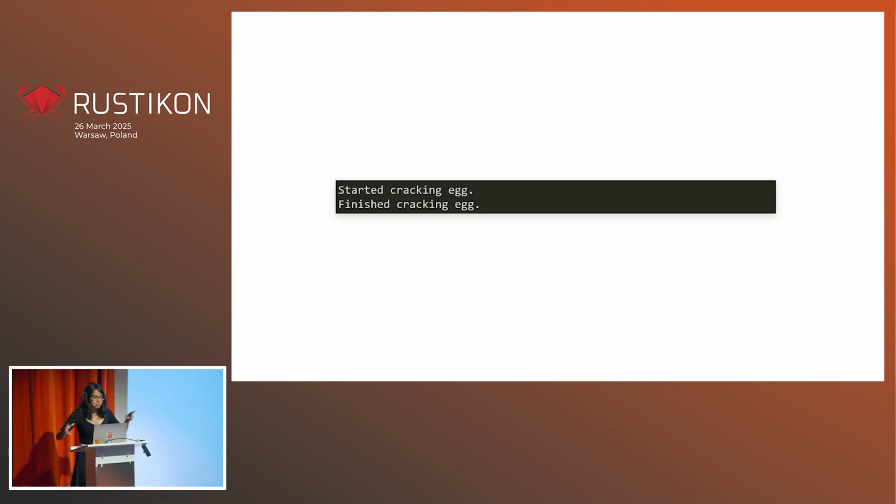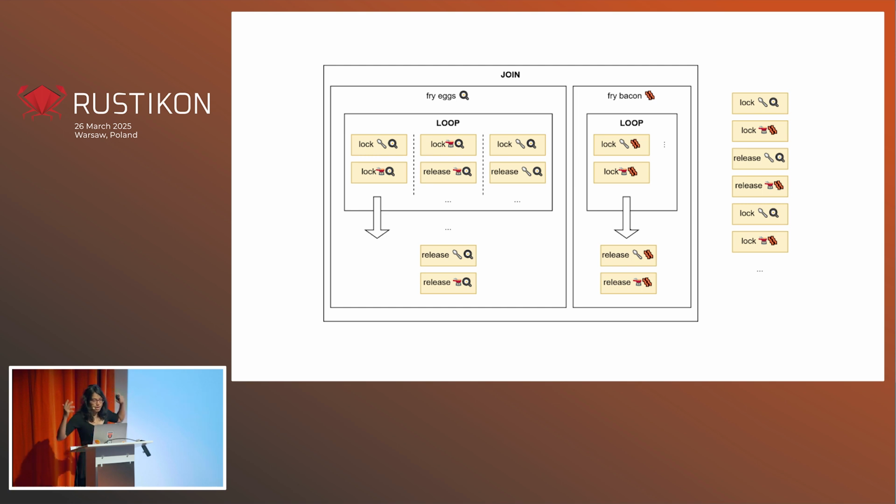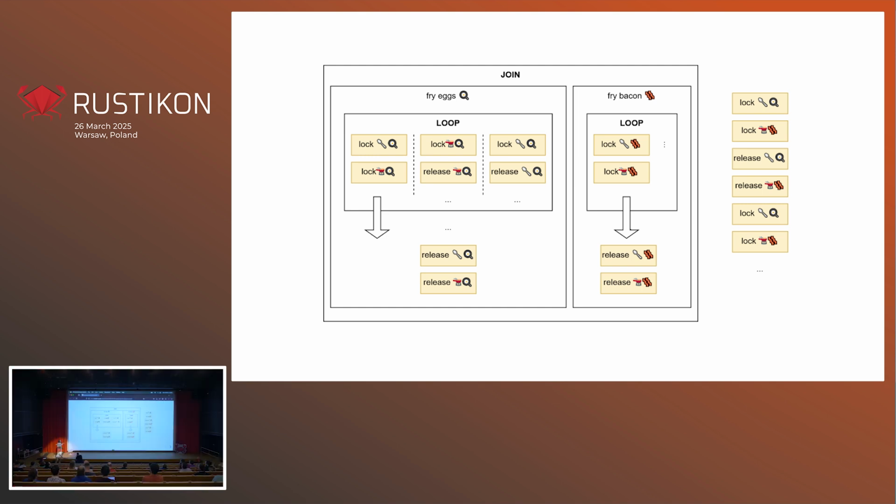Okay, so let's try and walk through this and see if we can figure out what's happening. It's a bit more complicated now because we have loops. We need to try and reason through loops in our code. So here's one thing that could happen. Our fry eggs function could lock our spoon. Then our fry bacon function could lock our pan. Then if this happens, we can't exit our loop. We're going to keep going through.